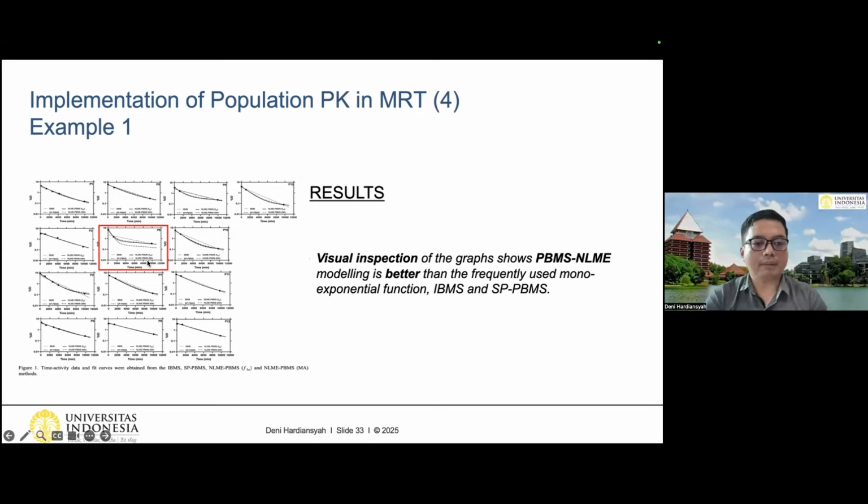Patient number 8, for example, or patient number 10, or patient number 13, could lead to a very big difference if we perform it differently. So visual inspection of the graph shows that the PBMS and NLME modeling is better than the frequently used mono-exponential function, the IBMS and also the SP PBMS.